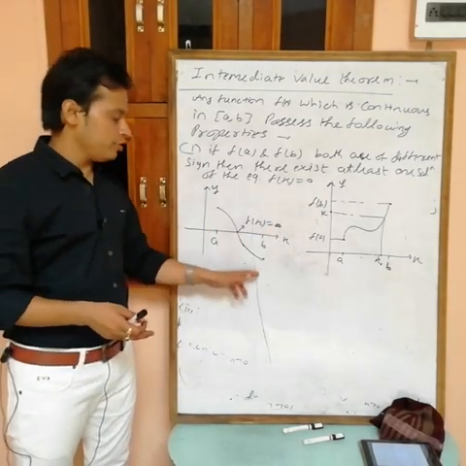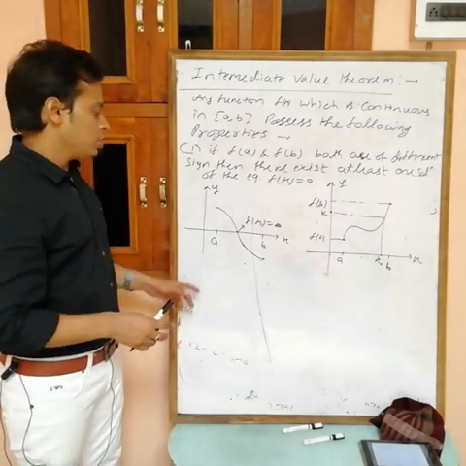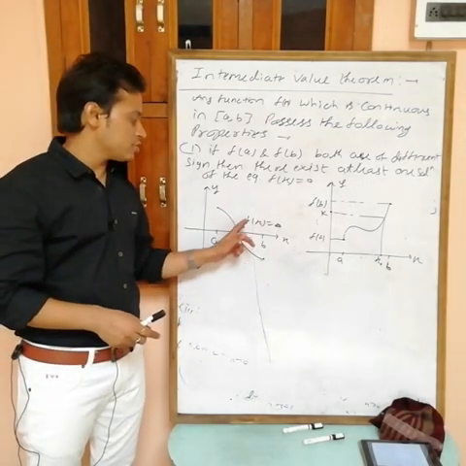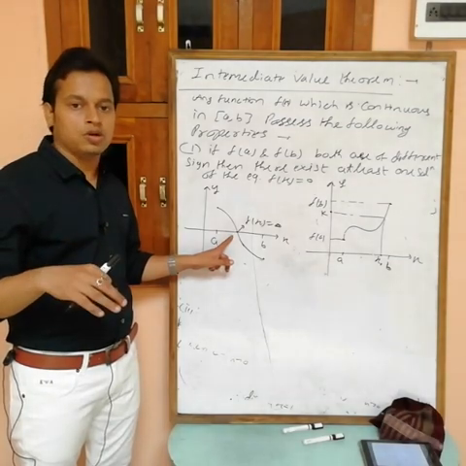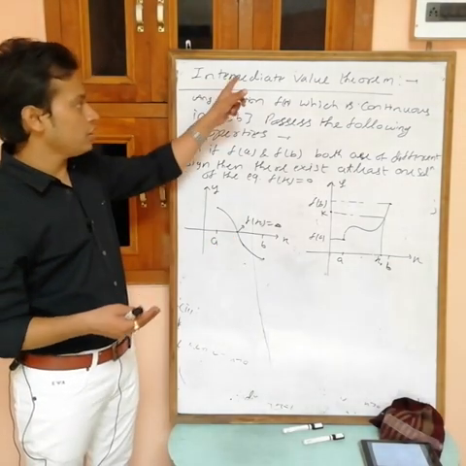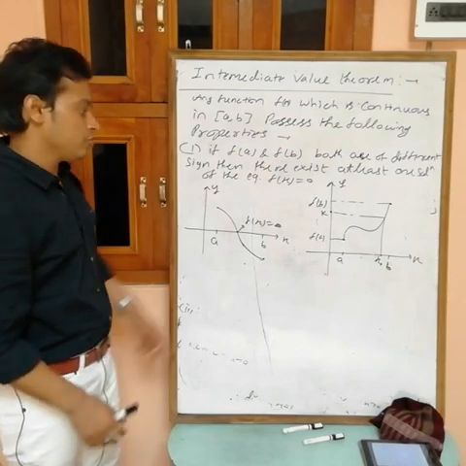If f(a) and f(b) both have different sign, then we have at least one solution of the equation f(x) = 0. Thus it means we have at least one point of intersection of the graph with the x-axis in case of a continuous function.